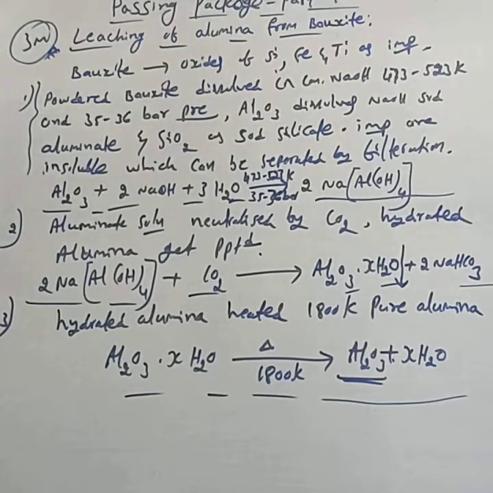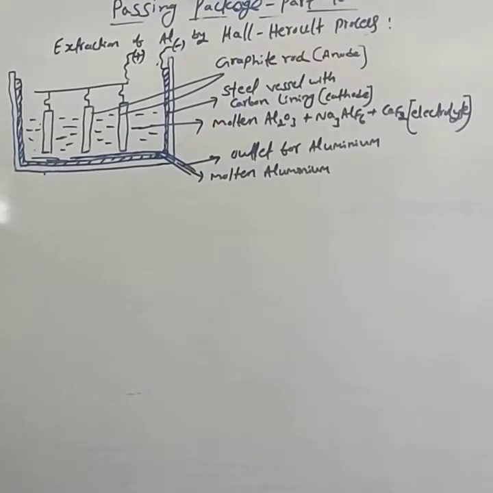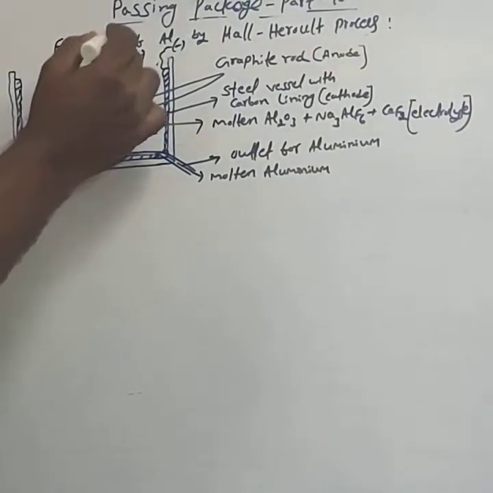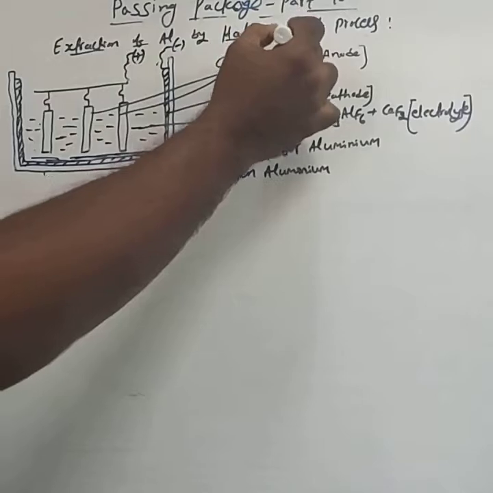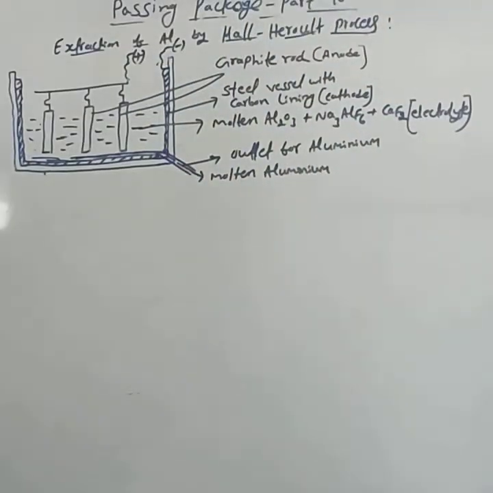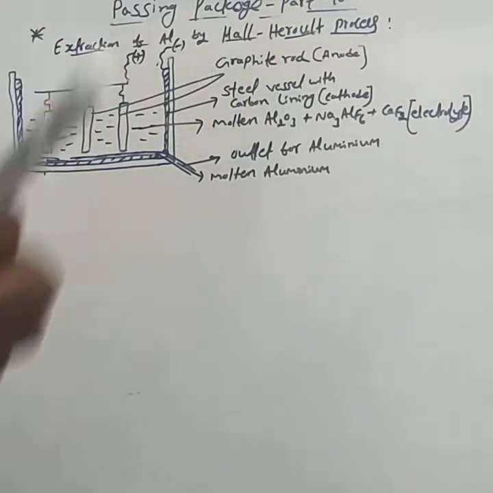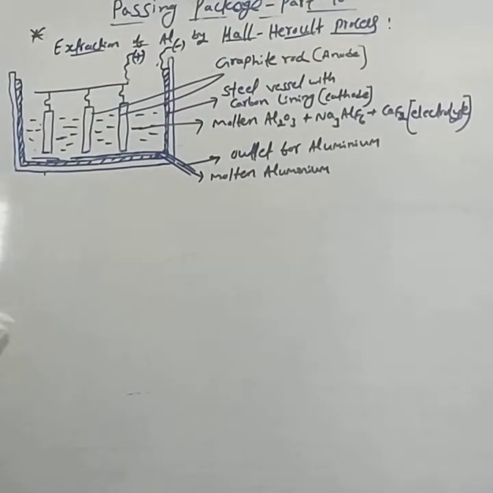Next, consider the extraction of aluminium by the Hall-Héroult process. This is most important. Either they ask leaching, concentration of bauxite by the leaching process, or they ask the Hall-Héroult process for 3 marks. Very, very important.